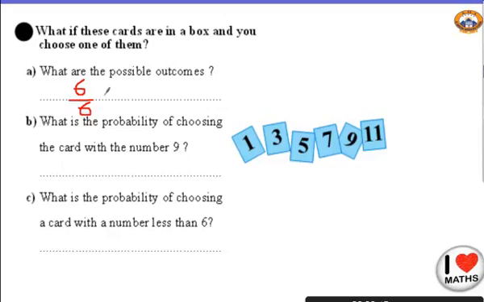What about the probability of choosing a card with the number 9? How many 9s do I have here? Just 1. So my answer will be 1 over 9.